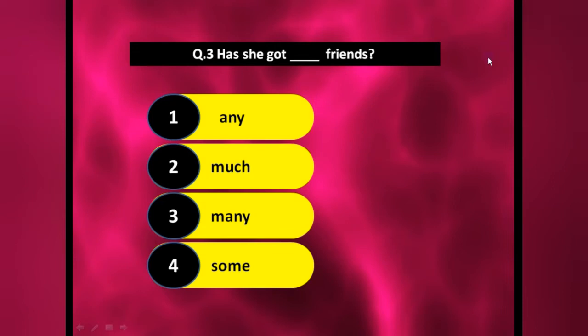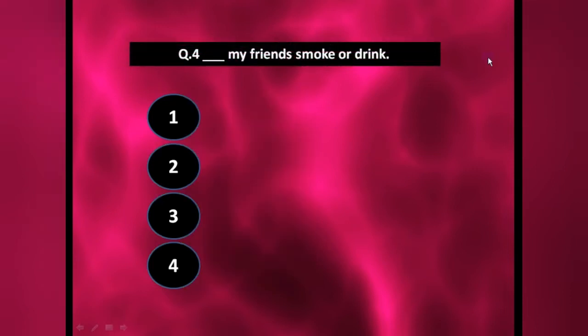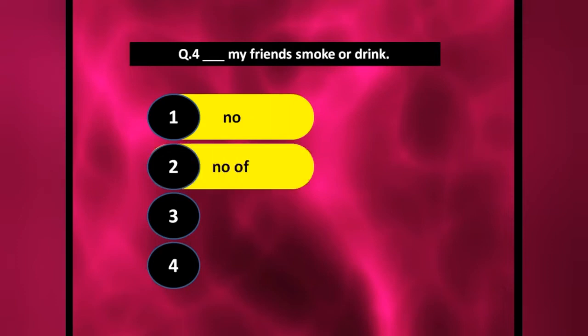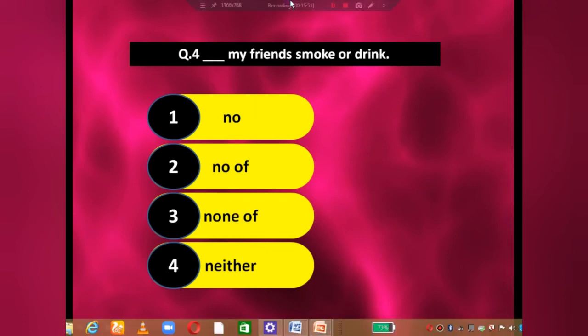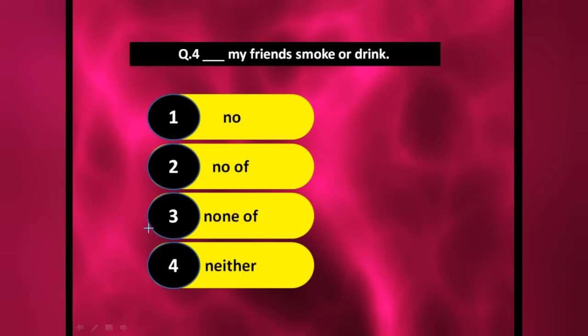Okay. Now the next one: dash my friends smoke or drink. So, no my friends smoke or drink, no of my friends, none of my friends, and neither. Same in this also, as we know that "no" and "neither", something is missing, definitely we want "of". So "no of", it's nothing else. So the correct answer is none of my friends, means not even a single friend among my friends smokes or drinks. So that is your correct answer. Third one, none of my friends.